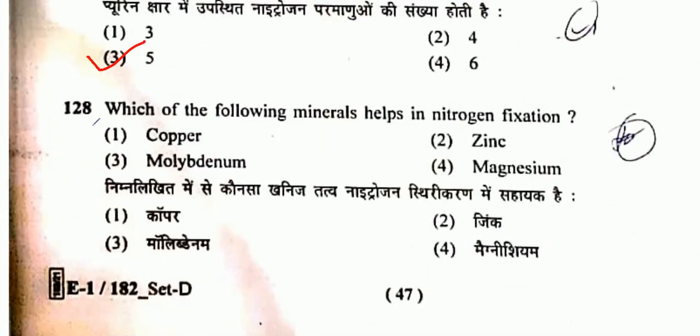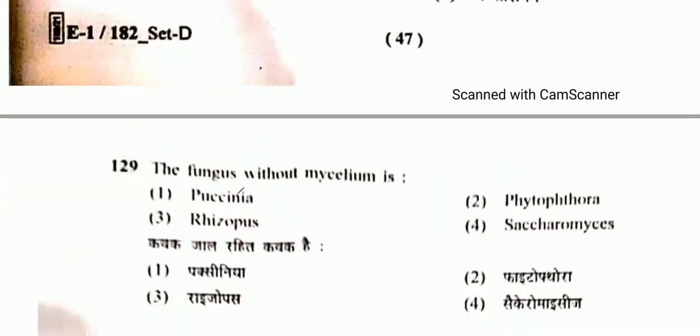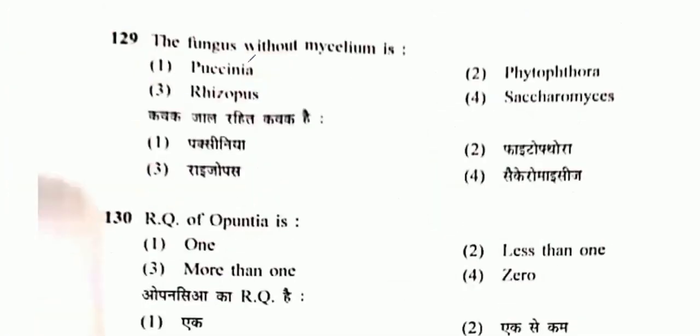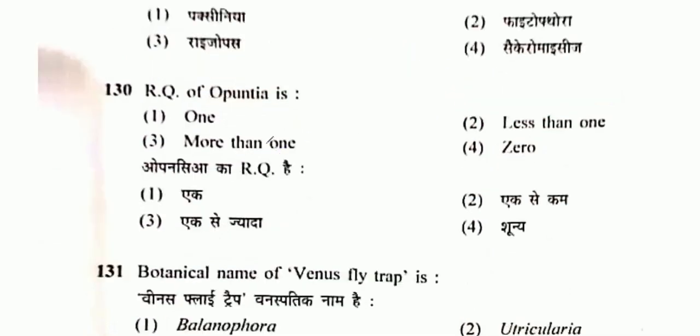Question number 128. Which of the following mineral helps in nitrogen fixation? As you know, MoFe, that will be molybdenum. Iron complex is involved in the nitrogen fixation, so molybdenum will be the correct one. Question number 129. The fungus without mycelium. So that is in case of your Saccharomyces yeast. The RQ of Opuntia will be 0.